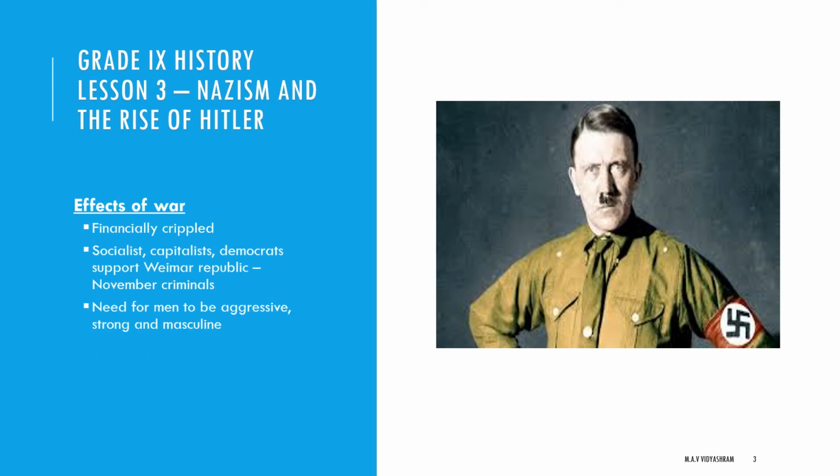Next, we have to see the effect of the war. Germany was financially crippled. Those who supported the Weimar Republic were considered November criminals. Who are they? They were socialists, Catholics, and Democrats. They were the conservatives who supported the republic and they were known as the November Republic. Then during that time, soldiers came to be placed above citizens.